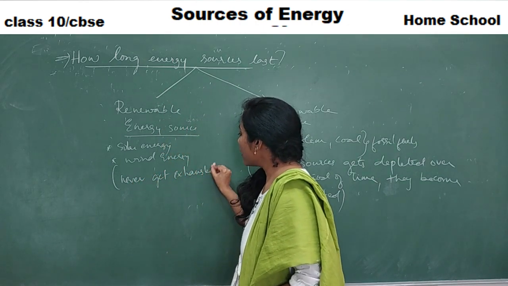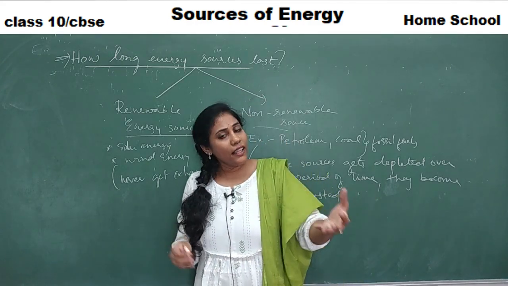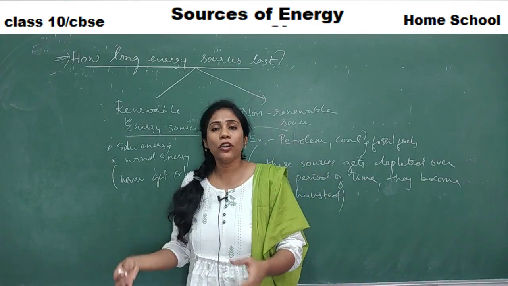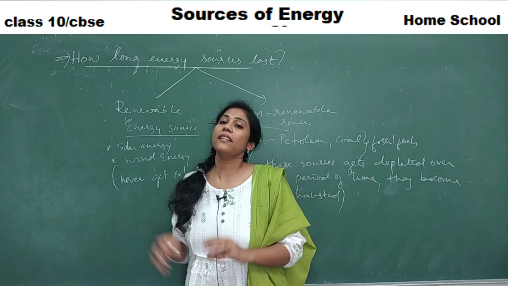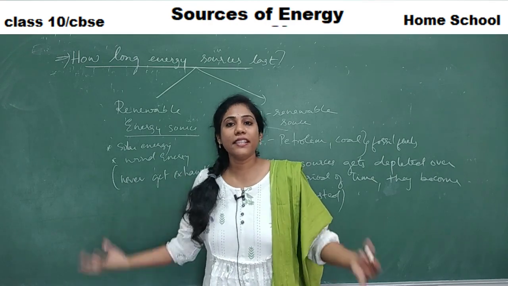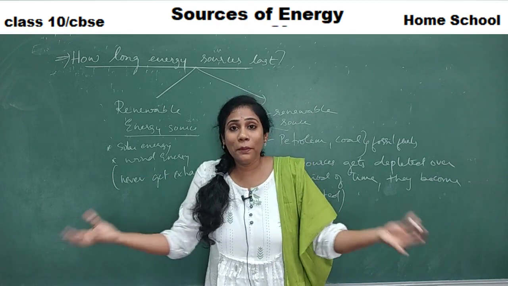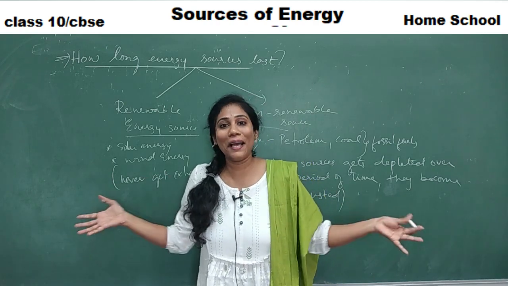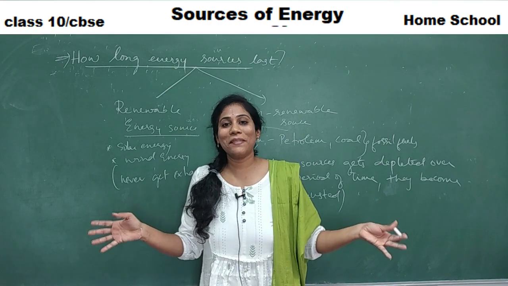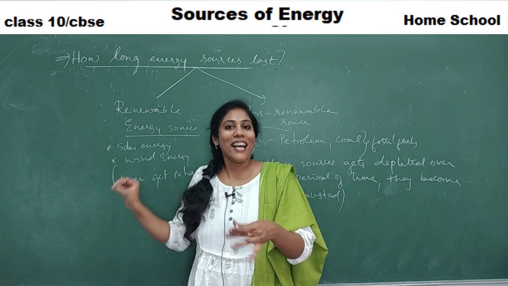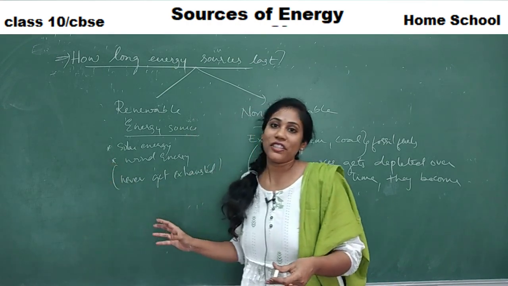As long as the sun is there, the sun's energy keeps coming onto the earth, and we can keep using that energy. Every day we get sun energy, right? It's not that one fine day the sun will automatically disappear. If that happens, no one will exist on this planet, right? So the sun is a renewable source of energy, we say.